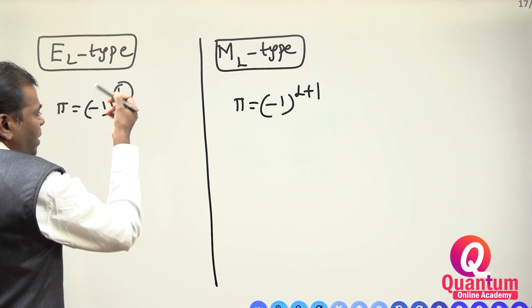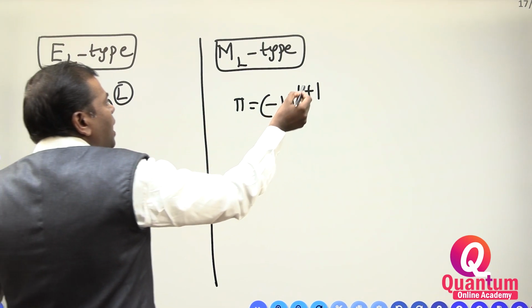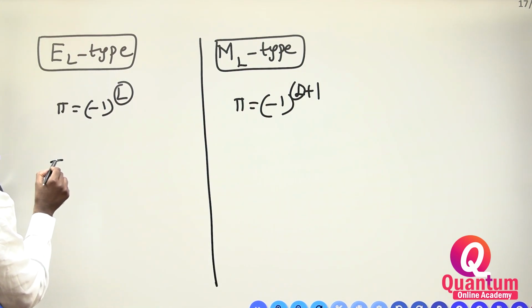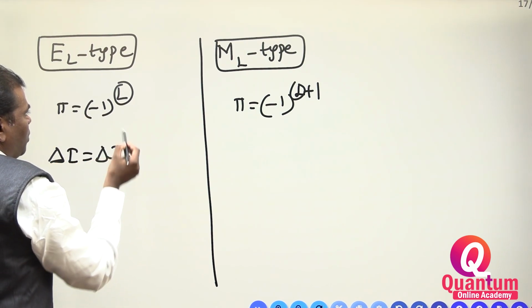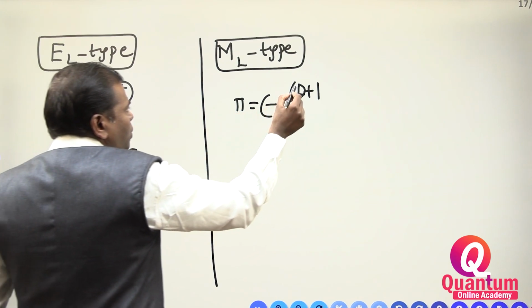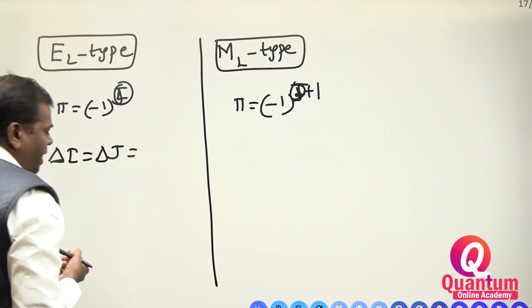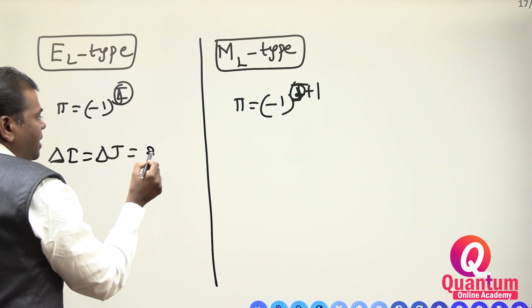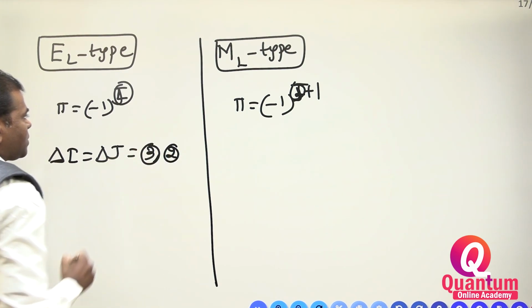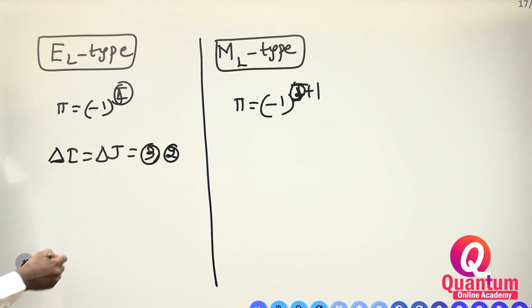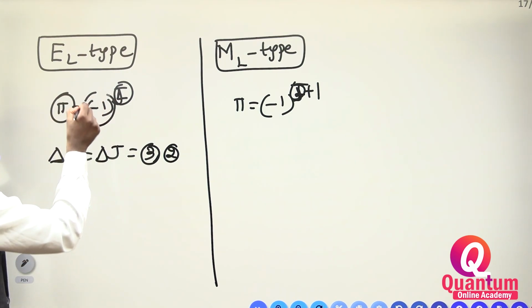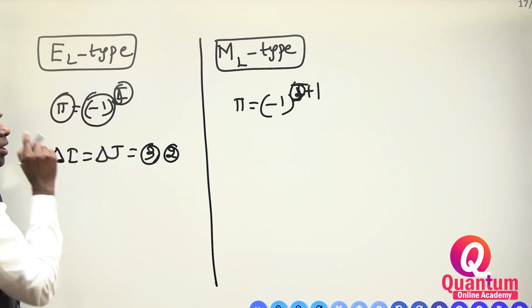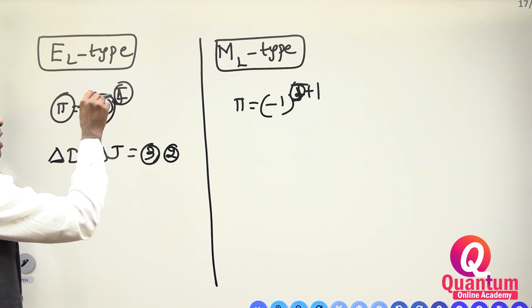Here L plus 1 means J plus 1, whatever it may be. Instead of L, the angular momentum, you have to take the total angular momentum. Delta I or delta J, you take it as J, and you are getting 3 and 2. If you want to check the parity change, substitute: if you substitute 3 in the electric formula, negative comes; if you substitute 2, positive comes.